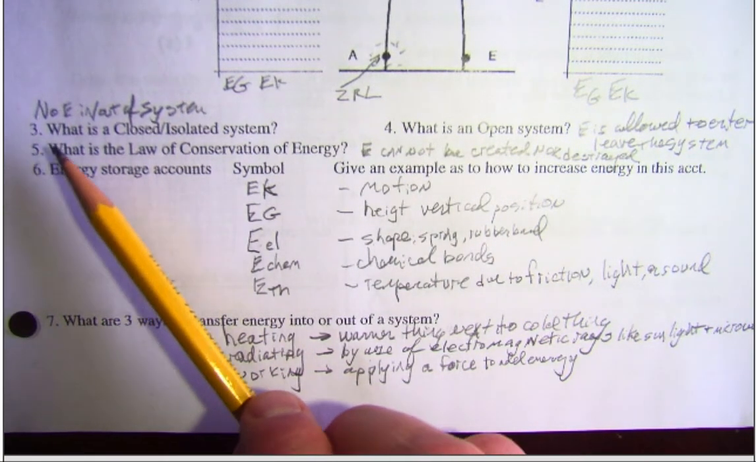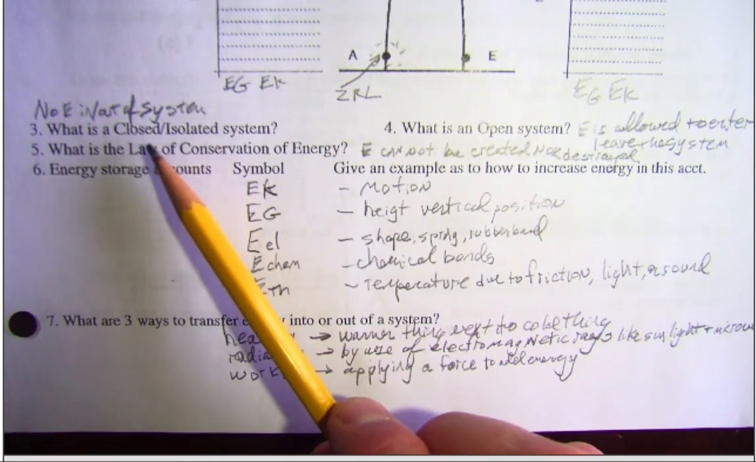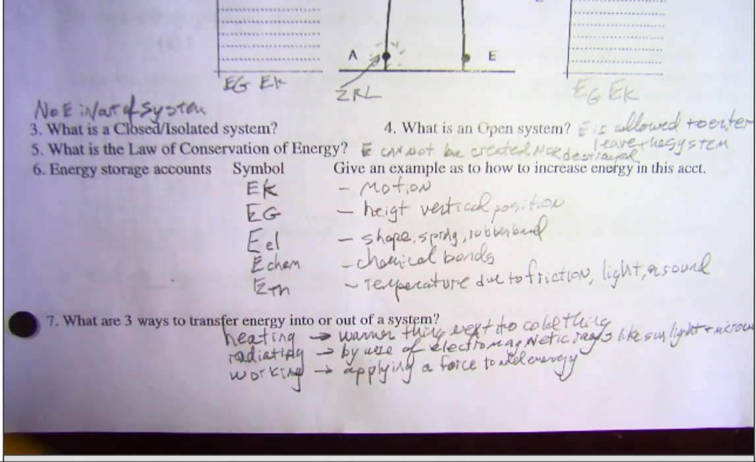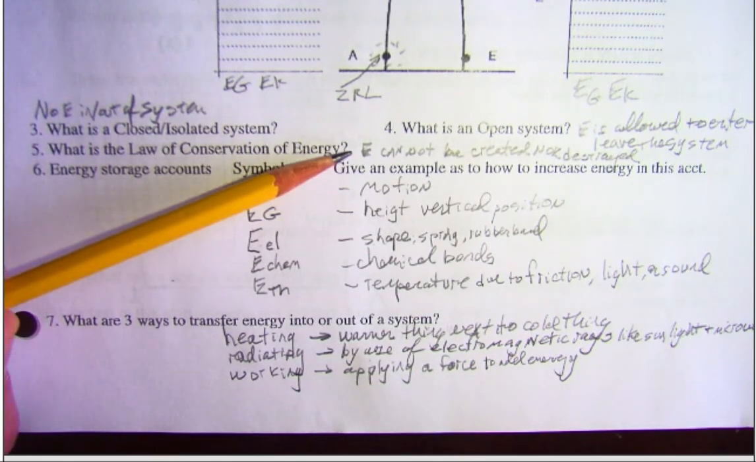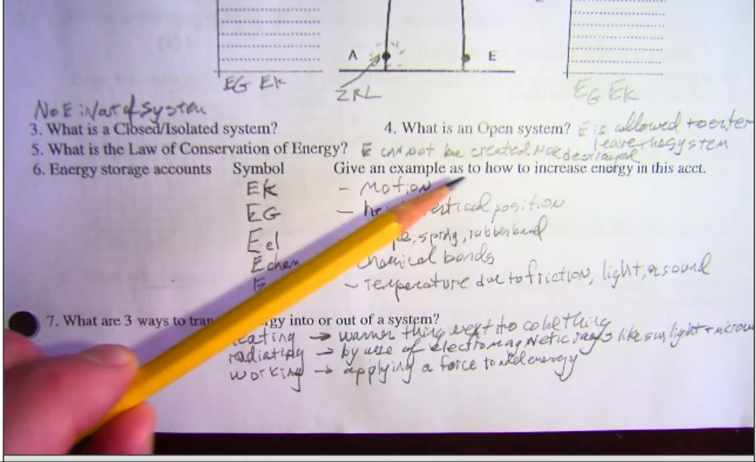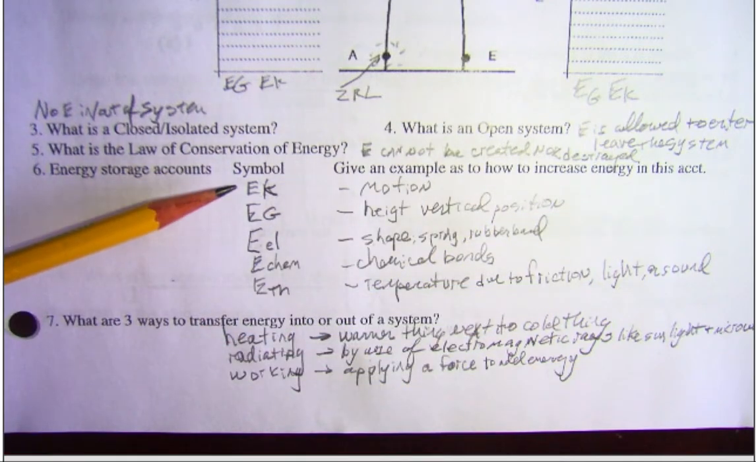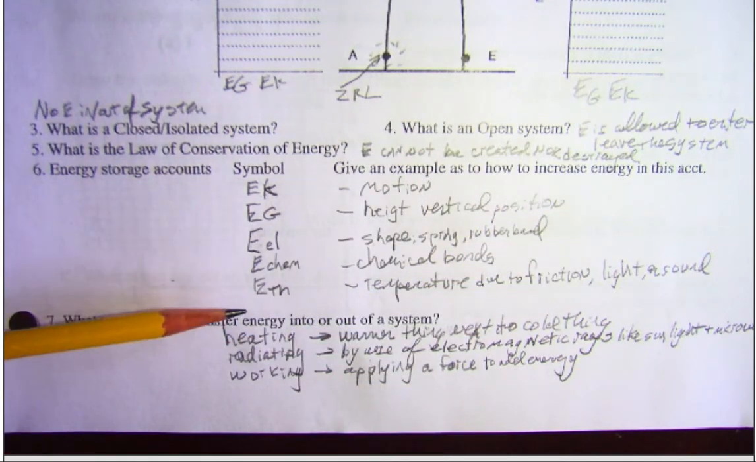All the systems we considered this fall were closed systems. The total amount of energy in the system remained the same. We stated again the law of conservation of energy states that energy cannot be created nor destroyed. Here are some energy storage accounts that we decided on.